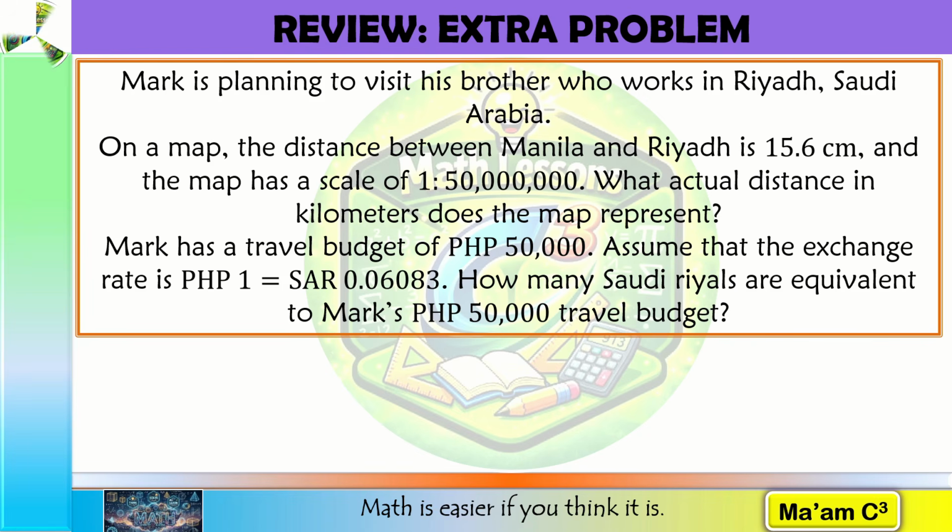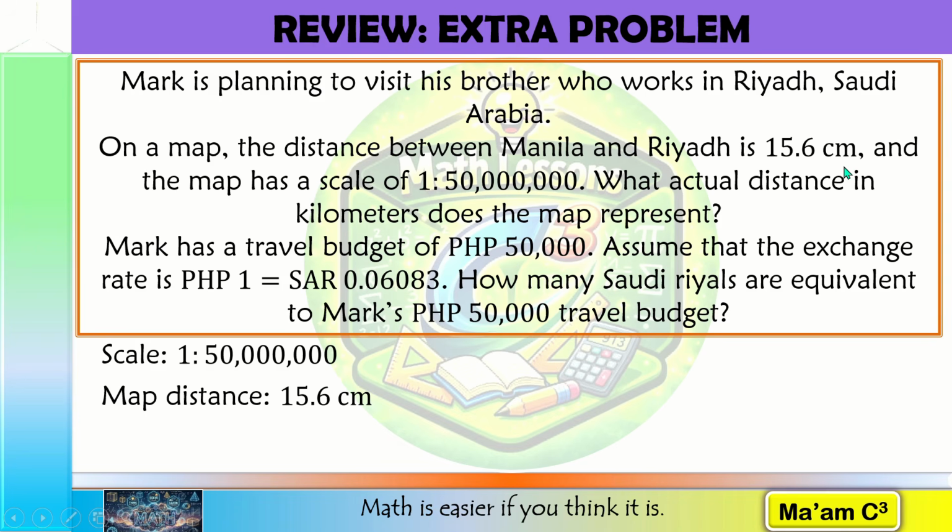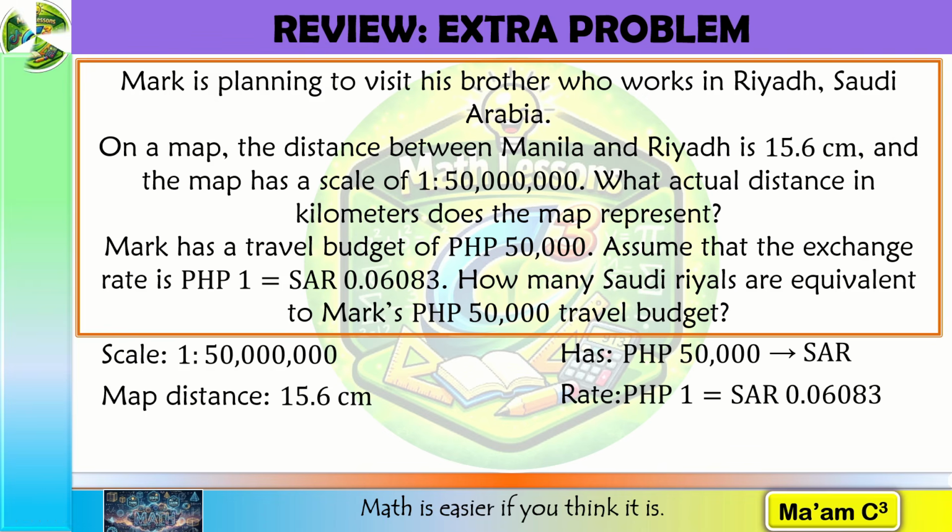Okay, let's start with the map problem. The scale is 1 is to 50 million, and the distance is 15.6 centimeters. For the currency problem, Mark has 50,000 pesos and he wants to know how much this is in Saudi riyals or SAR. The exchange rate is 1 peso equals 0.06083 Saudi riyals. So let's start.